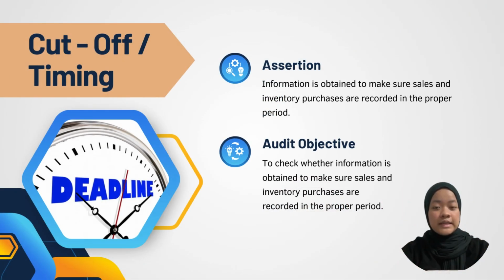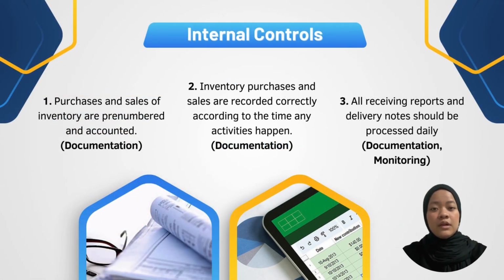The last assertion is cut-off or timing. The audit objective is to check whether information is obtained to make sure sales and inventory purchases are recorded in the proper period. Next, internal control. First, documentation. Purchases and sales of inventory are pre-numbered and accounted for. Second, inventory purchases and sales are recorded correctly according to the time the activities happen, also called documentation. Third is documentation and monitoring. All receiving reports and delivery notes should be processed daily.